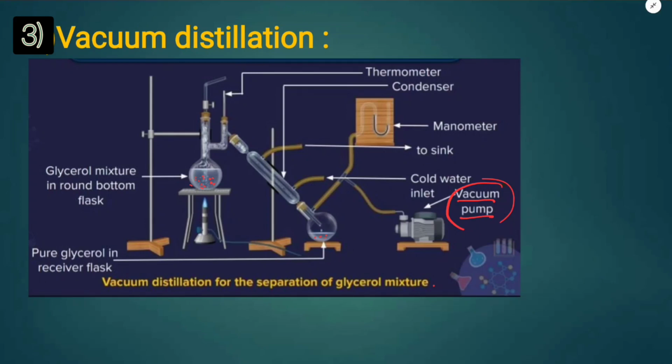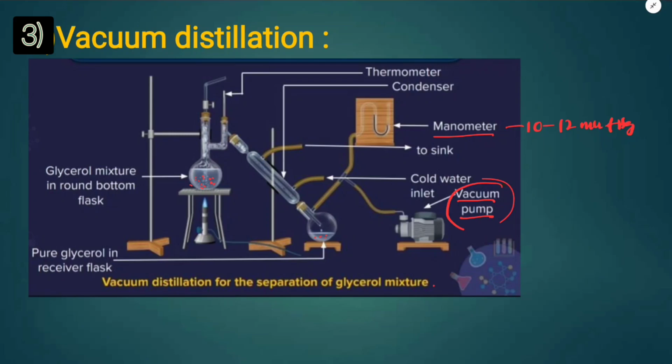The glycerol can be distilled at 180 degrees Celsius, under a pressure of 10 to 12 mm of Hg.